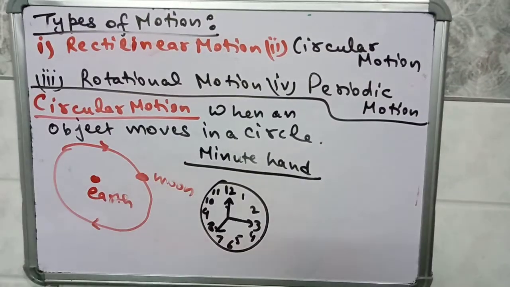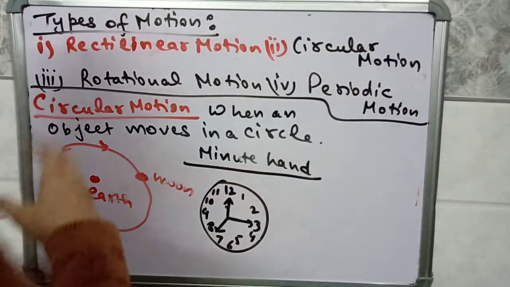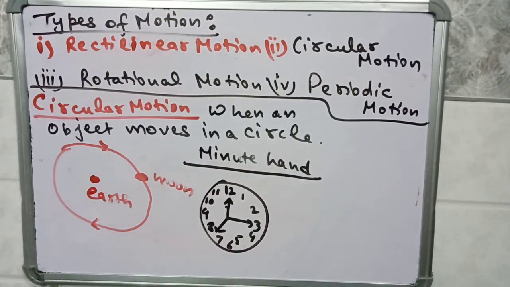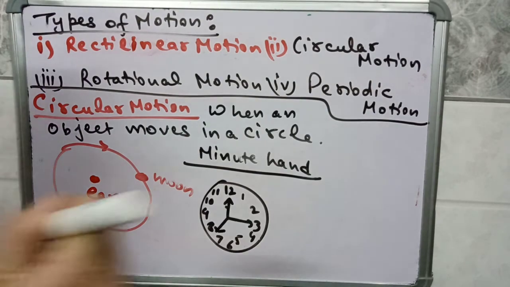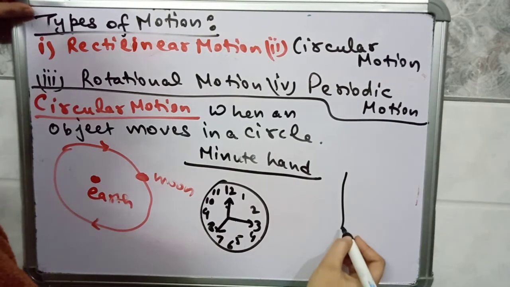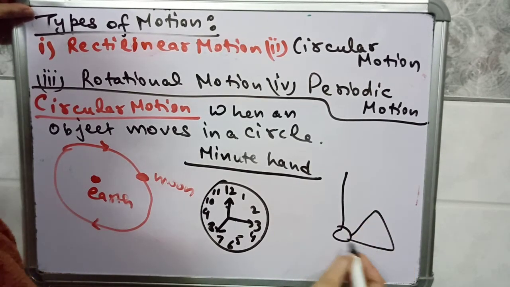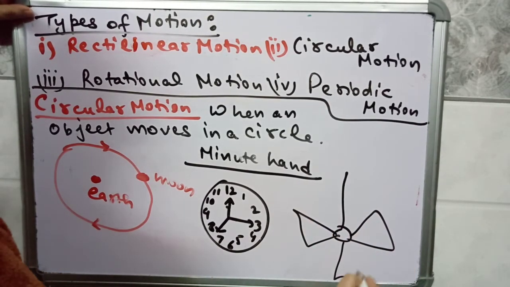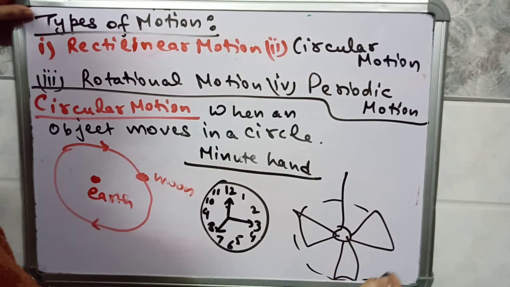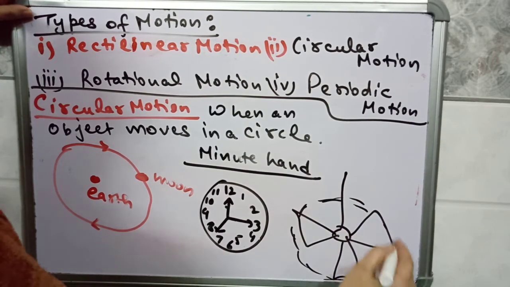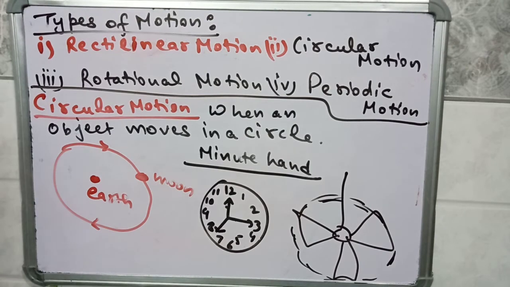That kind of motion is circular motion. Similarly, in a fan there are various blades, and when you switch on the fan, they move in a circular path. That type of motion is also known as circular motion.